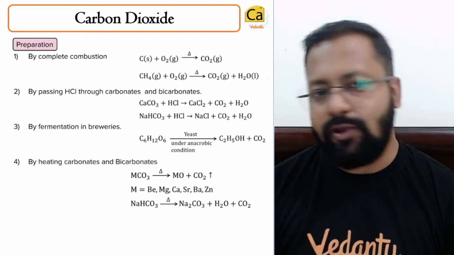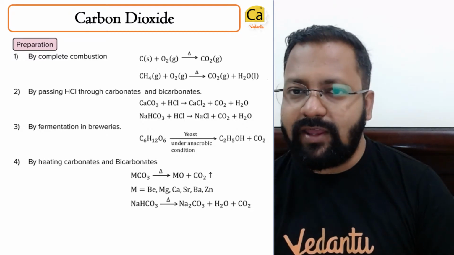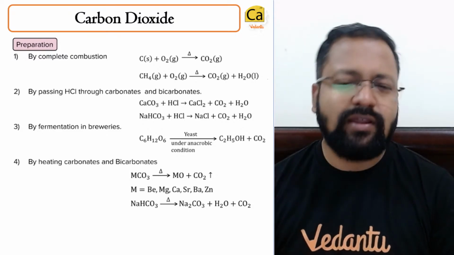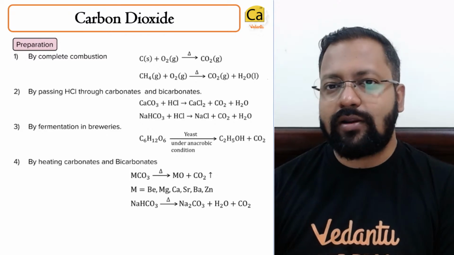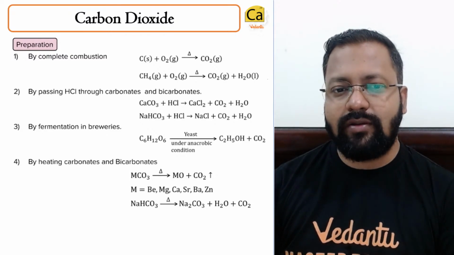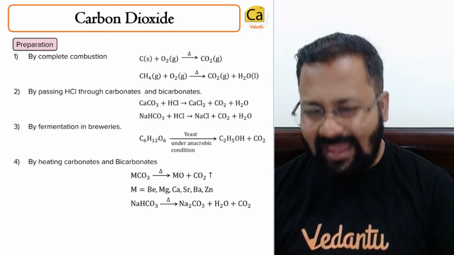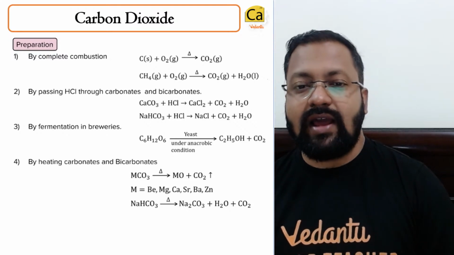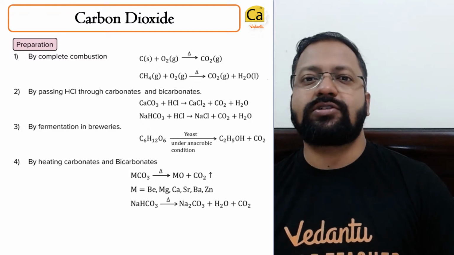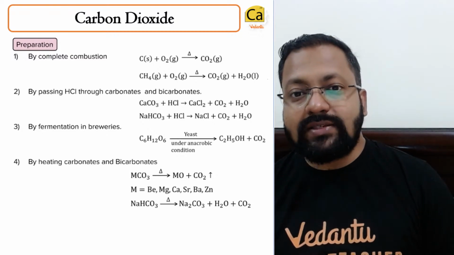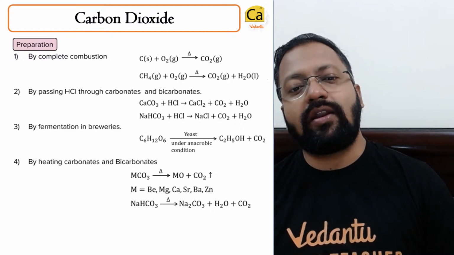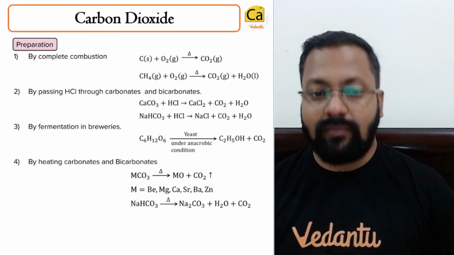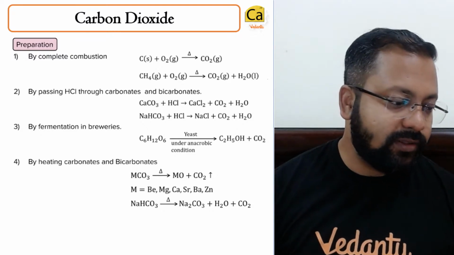Carbon dioxide. Now, what are the various methods by which carbon dioxide is prepared? कुछ एक methods बहुत simple हैं. एक तो method होता है कि you burn any organic compound in oxygen. An aerial oxidation of any organic compound will give carbon dioxide. If you react carbon with oxygen, you will get carbon dioxide. You pass HCl through calcium carbonate or bicarbonate, you will get carbon dioxide.